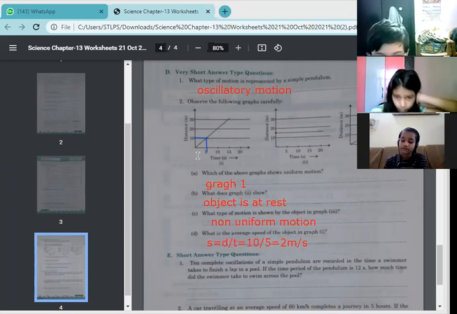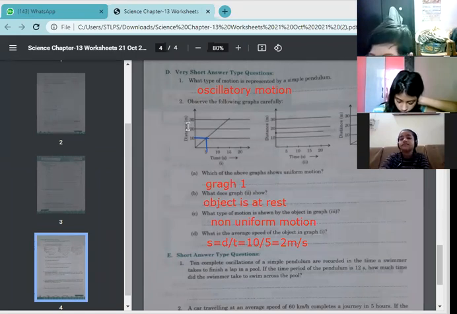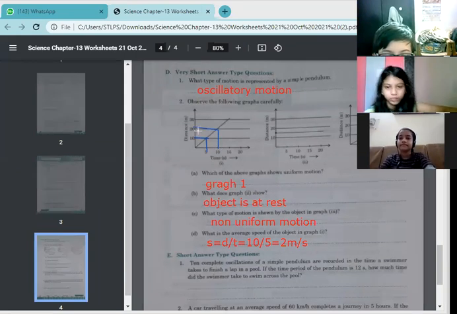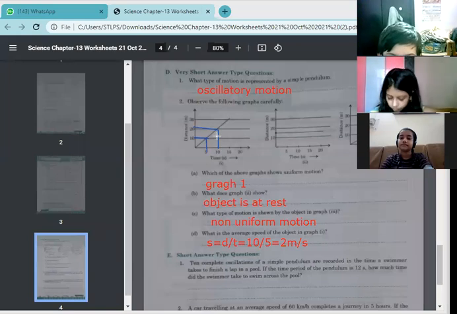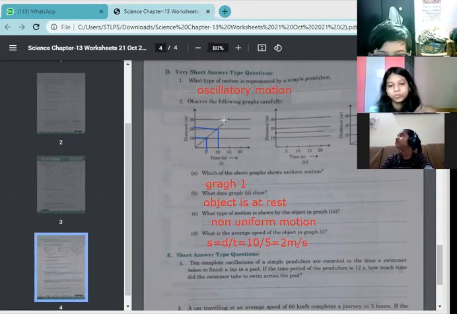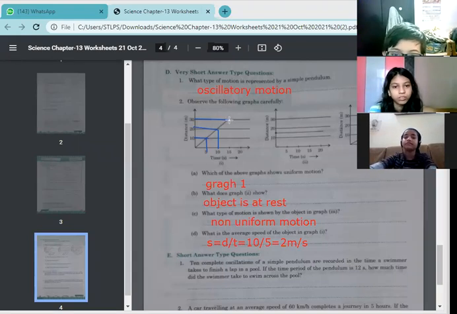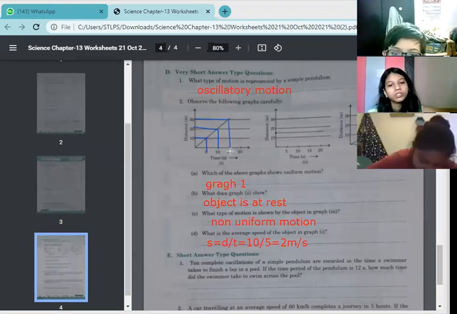In the same way, you can find out the speed here also. In the second case, if the distance is 20, time is 10. Again, the speed will be 2. In the same way, if the distance is 30, time is 15.